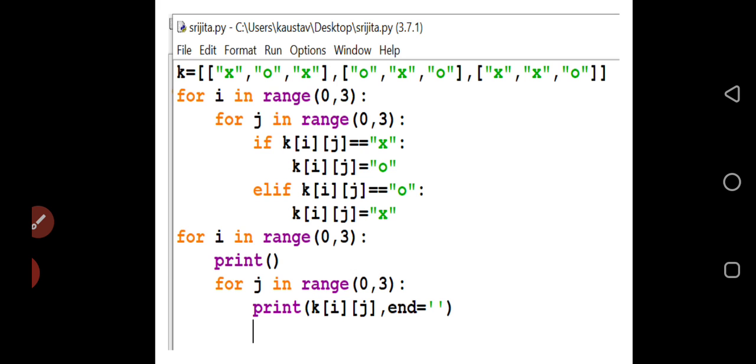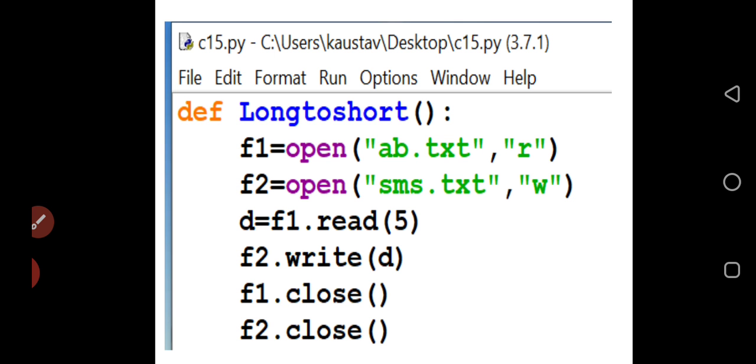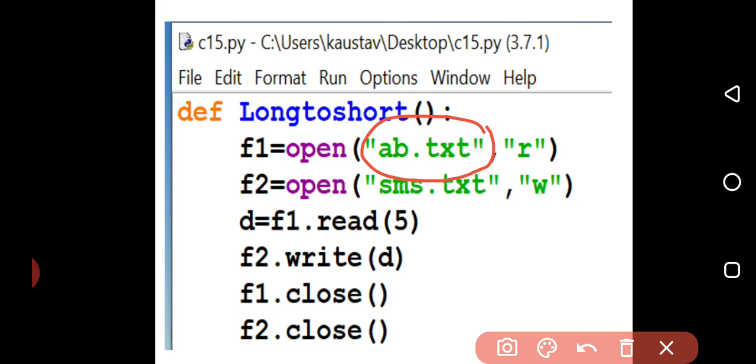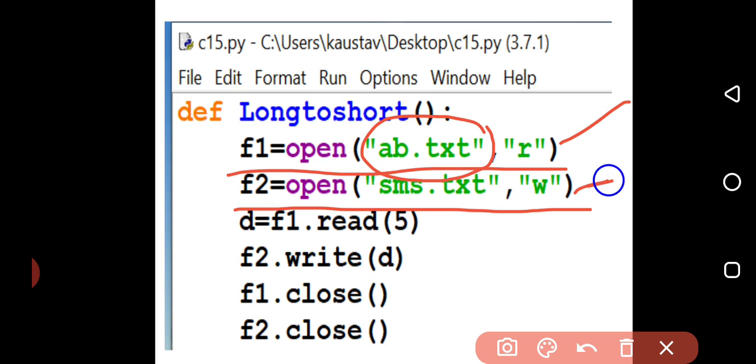So what is going to happen? I have not written the program, okay, I have given you the idea. I have not changed the name, because I have a data file. I have not written message.txt, I have written ab.txt. What will happen? f1 is going to be connected with ab.txt, and this one is going to connect with the new file. It has to be created. Now in f1.read, here I have passed 5, it will be 150.